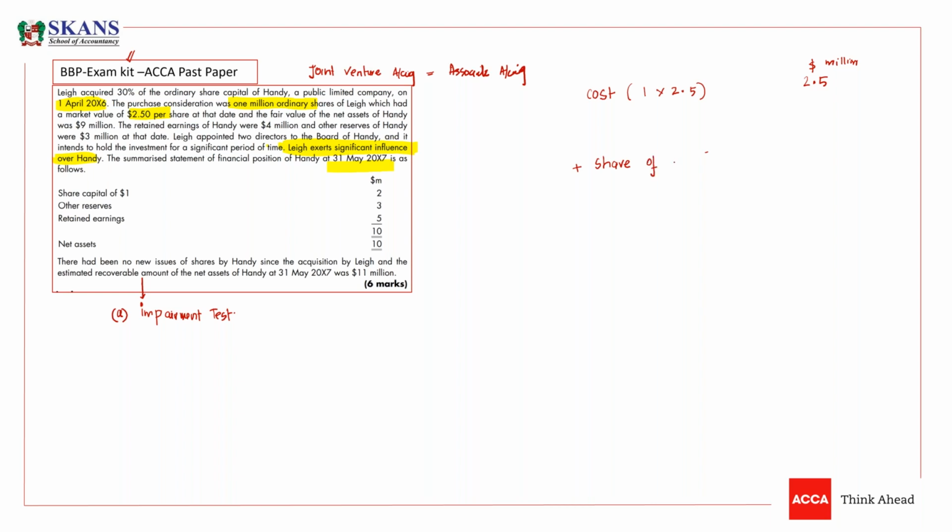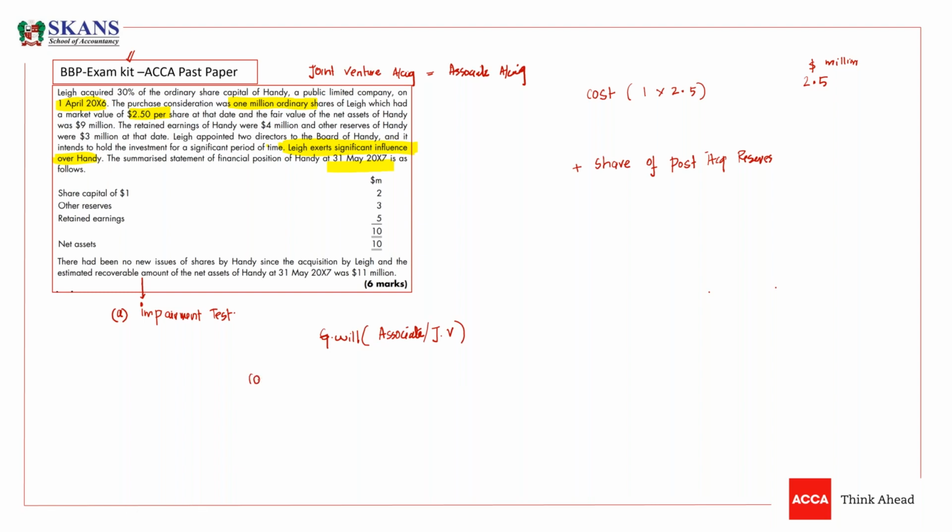Before taking share of post-tax profit, you need to calculate goodwill of associate or joint venture. Share of post-tax reserves, share of post-tax profit, share of post-tax other reserves. But before that, we need to calculate goodwill. You have to calculate it all the time in SBR whenever there is an associate or joint venture.